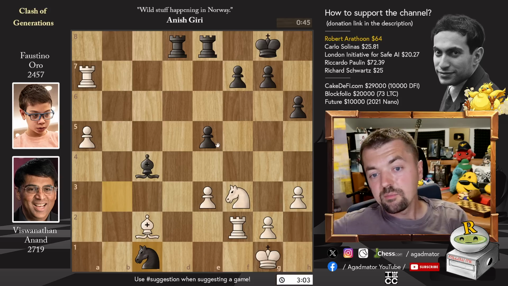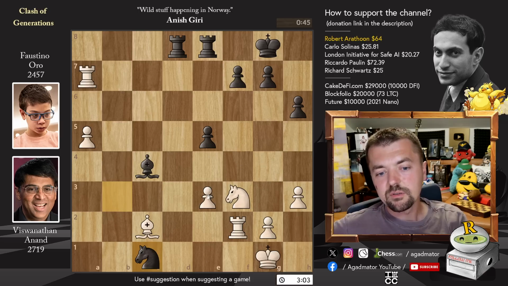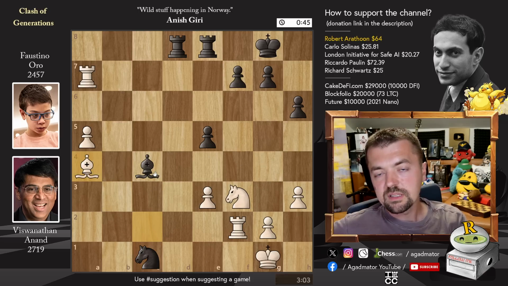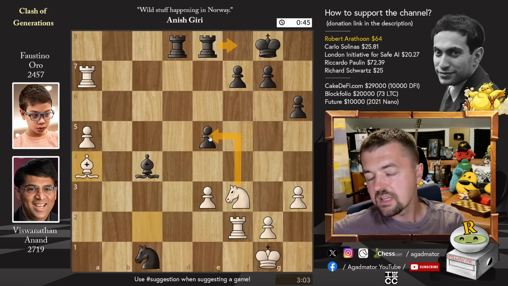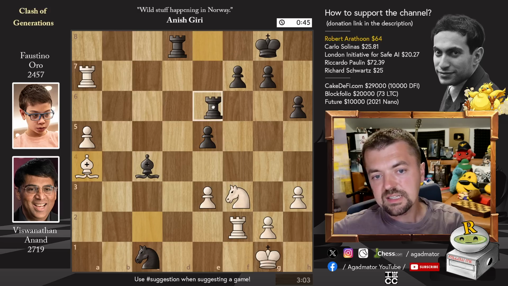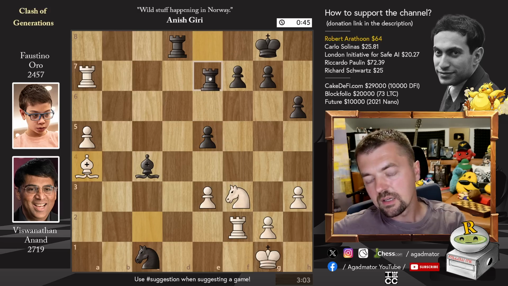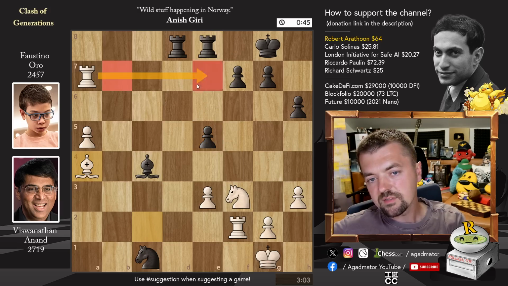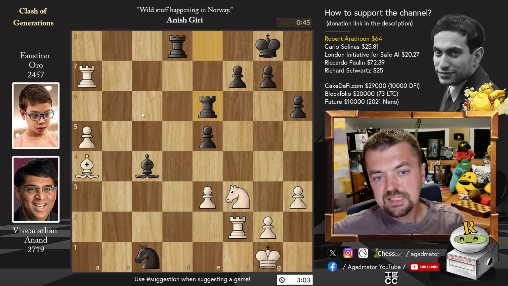So Anand missed this one, but of course you guys haven't, as you guys are amazing. He found something very similar, but here bishop to a4 is just incredibly strong. Your rook is hanging. You can move it to f8, then you're going to lose the e5 pawn. So of course you're going to move it to e6. You can't move it to e7, as we're covering the e7 square as well. So rook to e6, and now look at this.